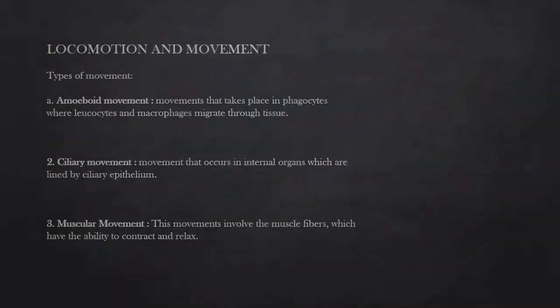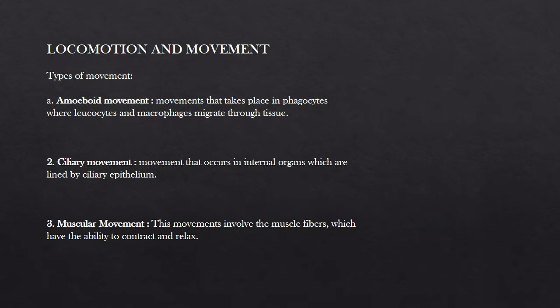Now let's start with the concept of types of movement. There are three types of movement, which are already stated here. One is amoeboid, second is ciliary, and third is muscular movement. The first movement that we have to come across is amoeboid movement.